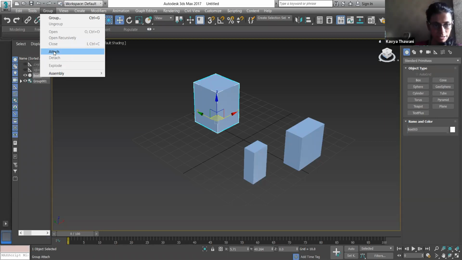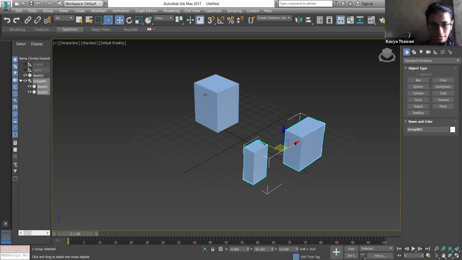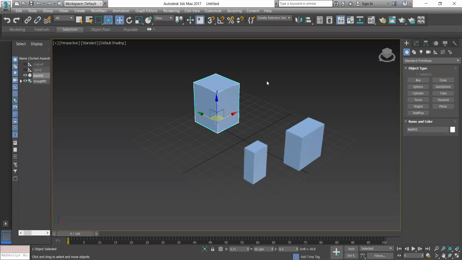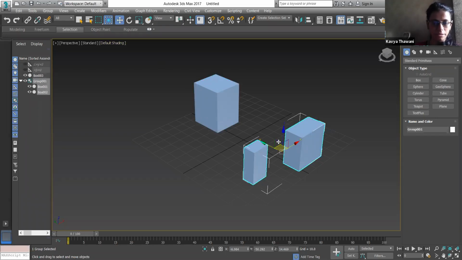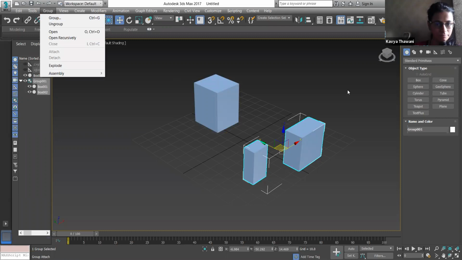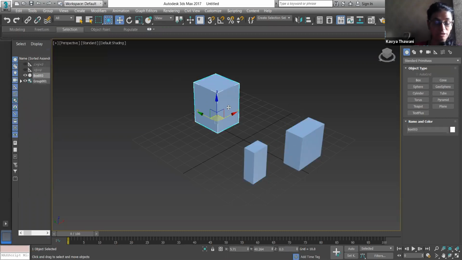So if I click on attach, what I want to do is this is a single object and this is a single object which has two objects. If I want to clone this single object into this group, this is already a group, so I want this object to be placed into this group. So what I'll do is I'll click this object, the one I want to perform my operation on.